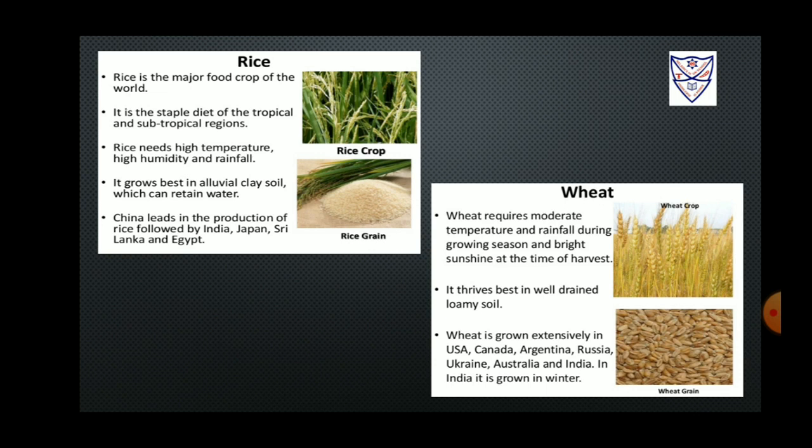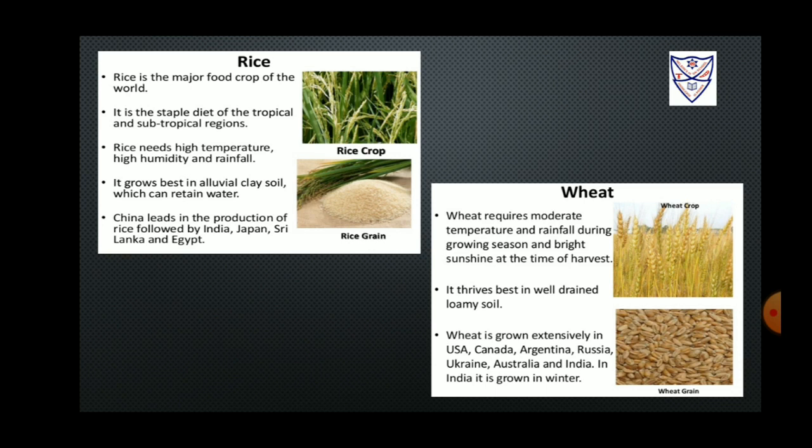Rice. A large section of the world population eats rice as the basic food. Hence, it is considered a major food crop. Usually, people residing in subtropical and tropical regions consume a lot of rice. In order to grow rice, a region must have high rainfall, humidity, and high temperature. Usually, the alluvial clay soil is best to grow rice as it is capable of retaining water.